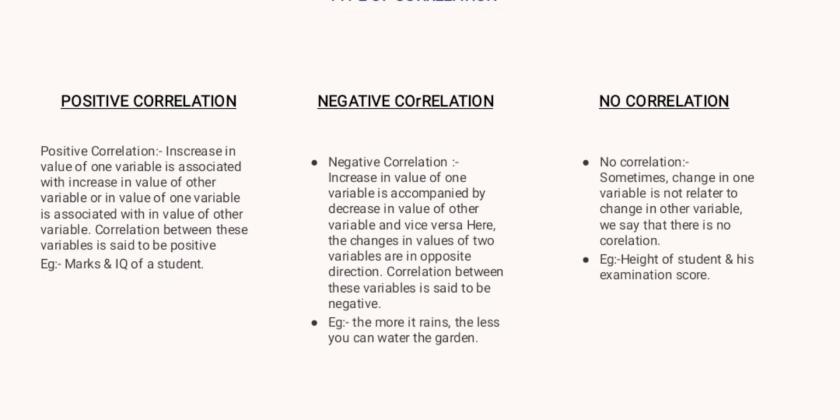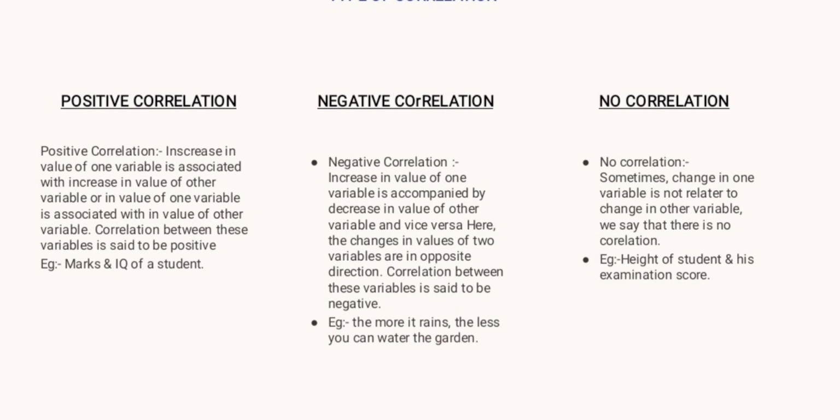Types of correlation. First one is a positive correlation. A positive correlation means an increase in the value of one variable is associated with an increase in the value of the other variable. Correlation between those variables is said to be a positive correlation. For example, marks and IQ of a student.